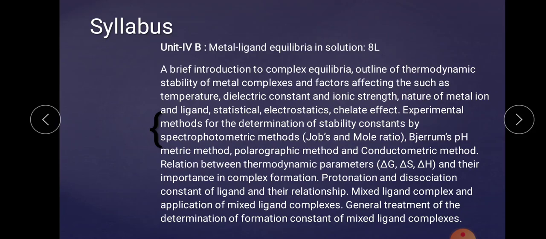But in the kinetic concept, the words stable and unstable are replaced by labile and inert complex. So what is meant by kinetically labile? The complex which is ready to give a substitution reaction, or the speed of reaction is fast in substitution reaction for that complex.